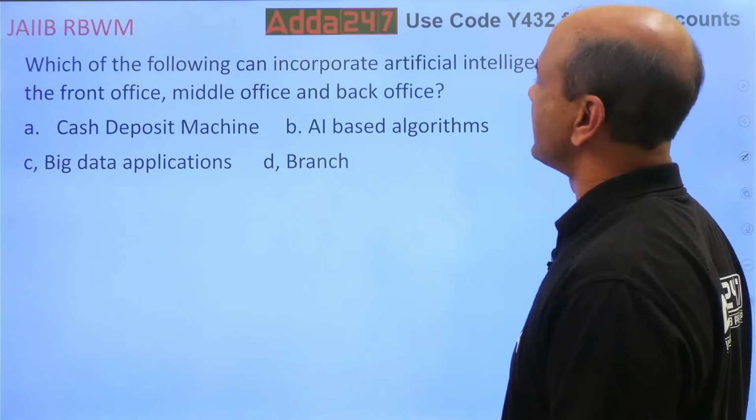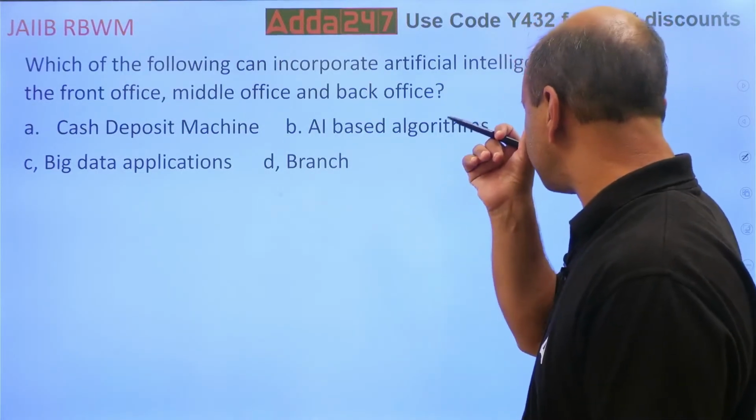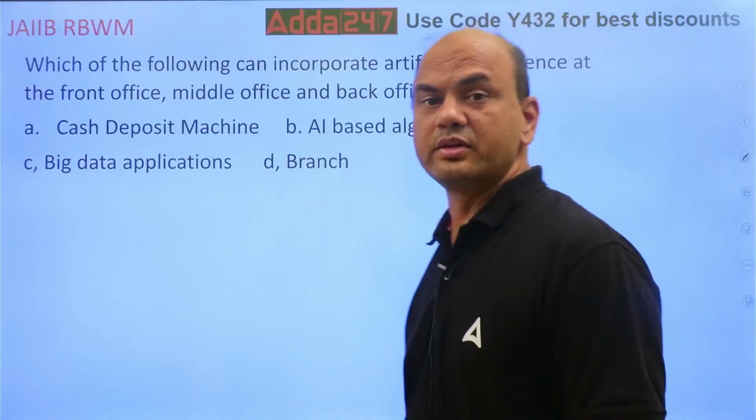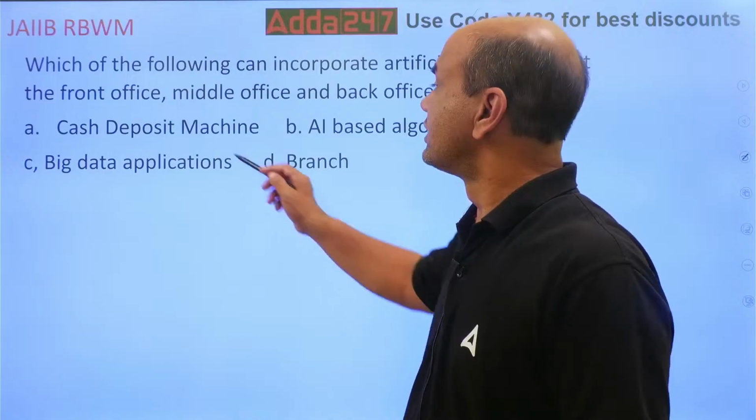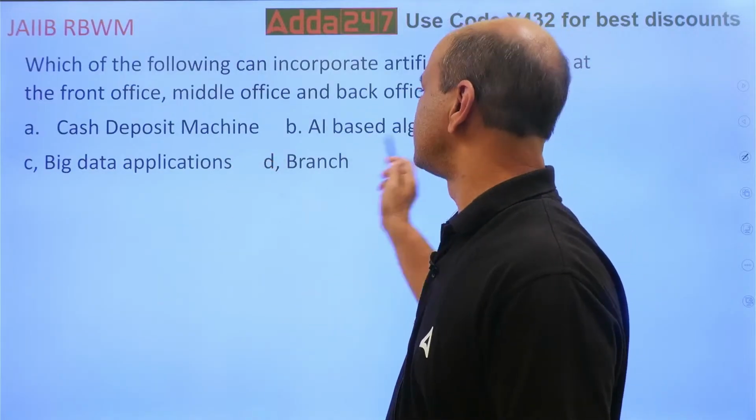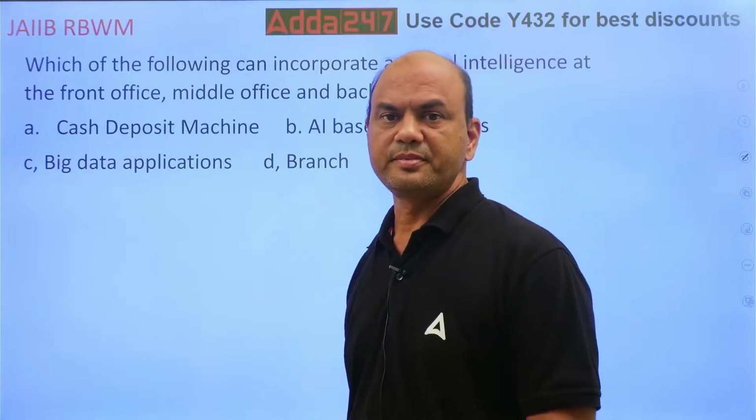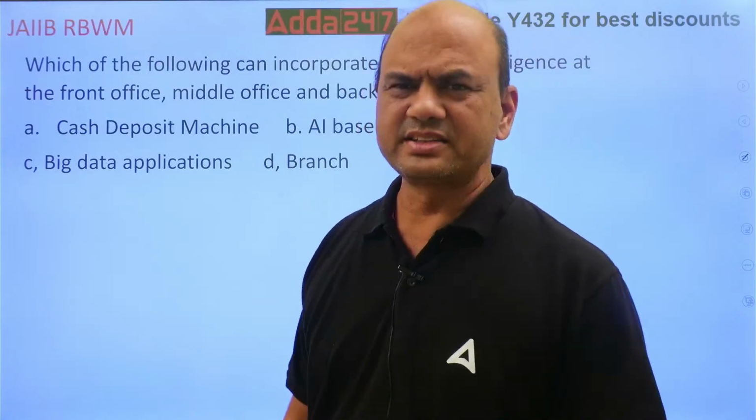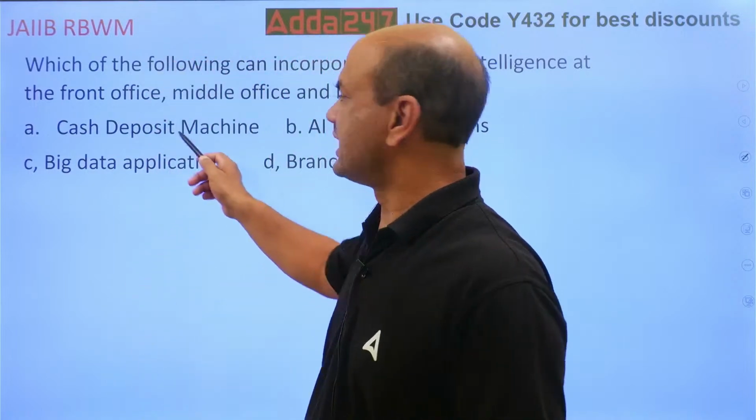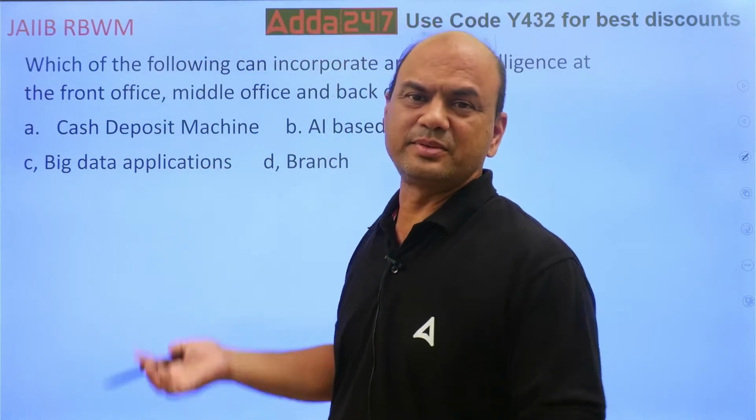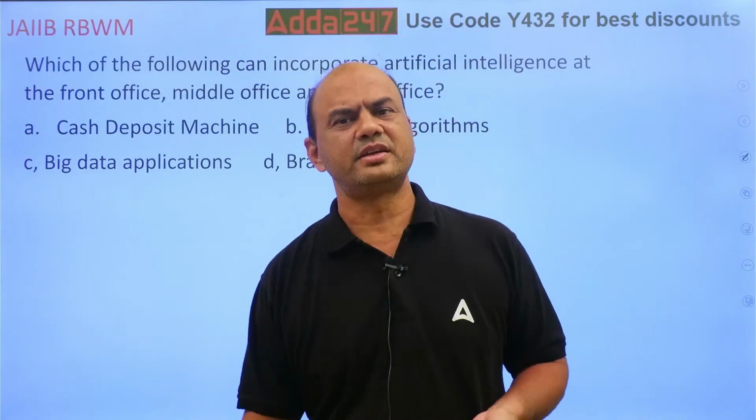Which of the following can incorporate AI at the front office, middle office and back office? Cash deposit machine, AI based algorithms, big data applications and branch. Firstly, understand where the front, middle and back office are. What is a cash deposit machine? It is basically an ATM.